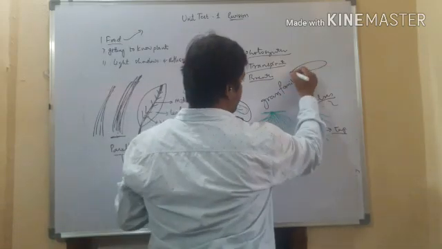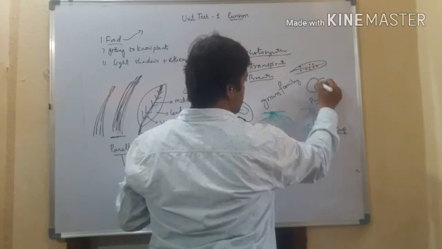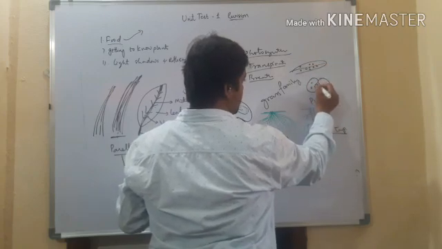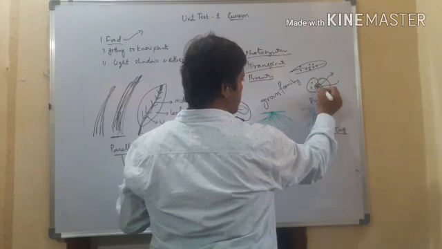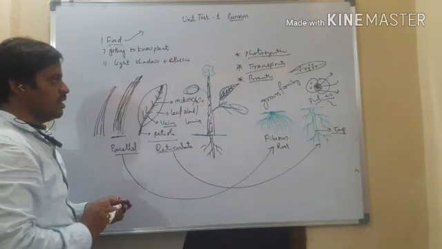Here, the breathing organ is the stomata. The small pores present in the leaf are called stomata. Stomata are protected by guard cells, right? It is the stomata from which the gaseous exchange takes place, right? Now, this is about the leaf.